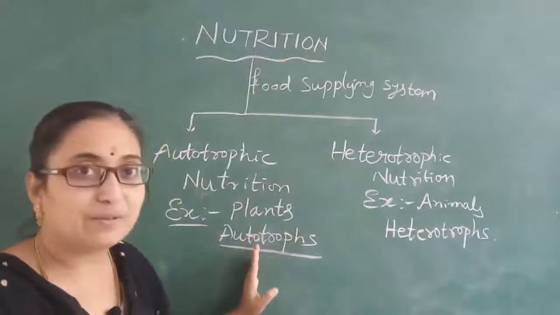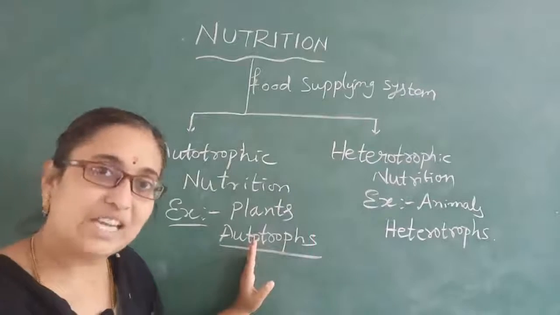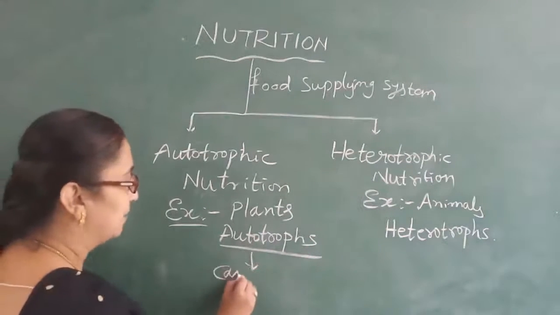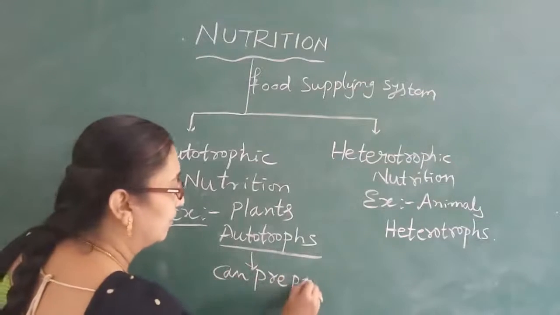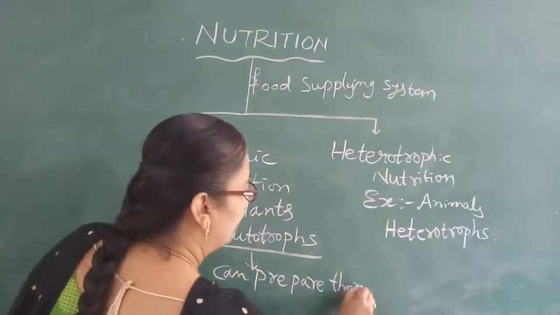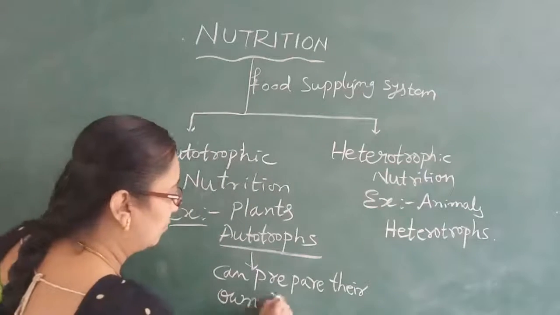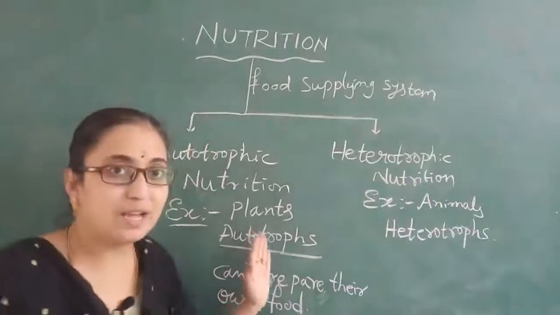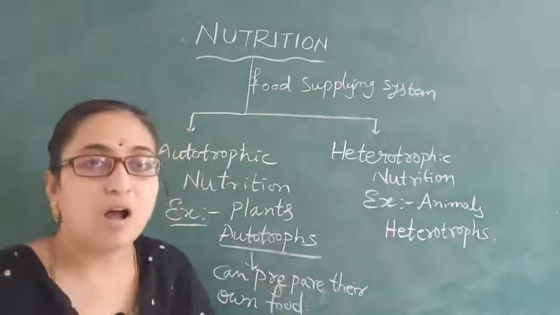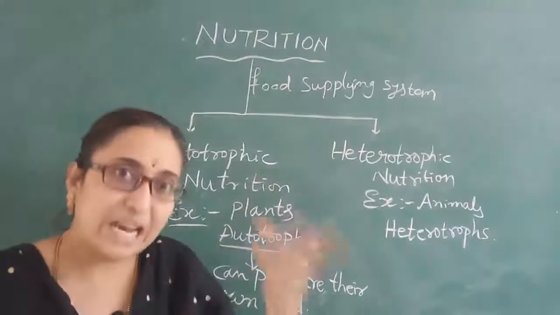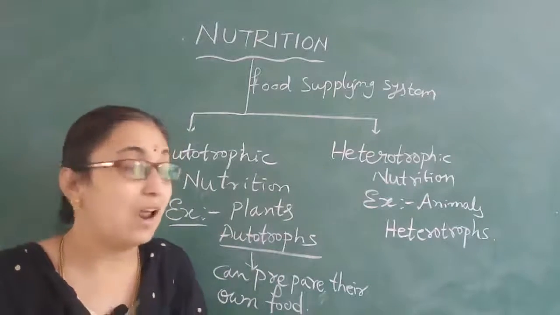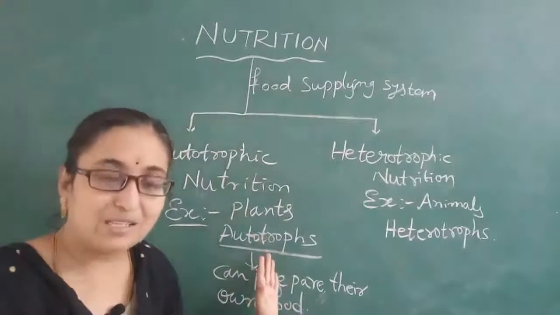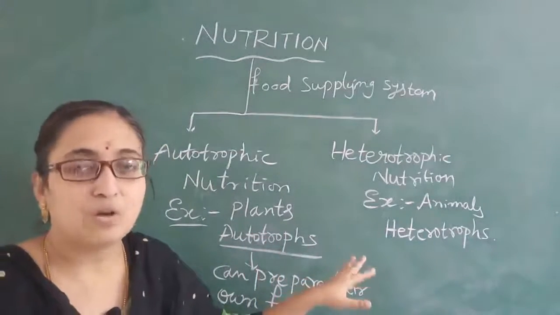Autotrophs are the organisms which can prepare their own food material. Heterotrophs are the organisms which cannot prepare their own food material and always depend upon the autotrophs, that is, on the plants, for their survival.